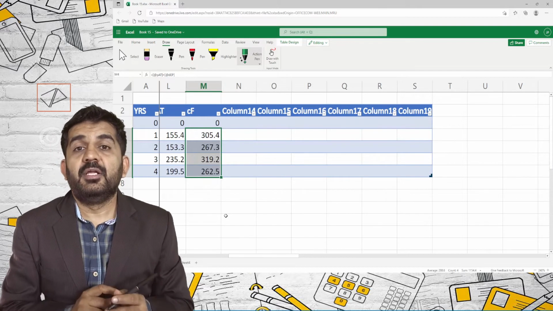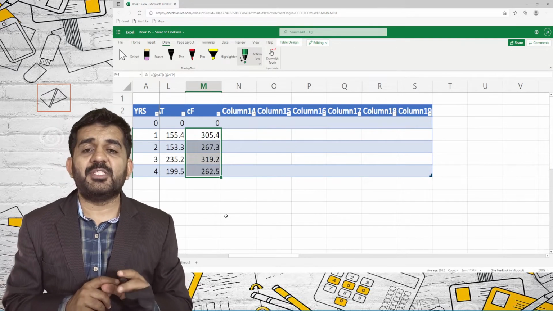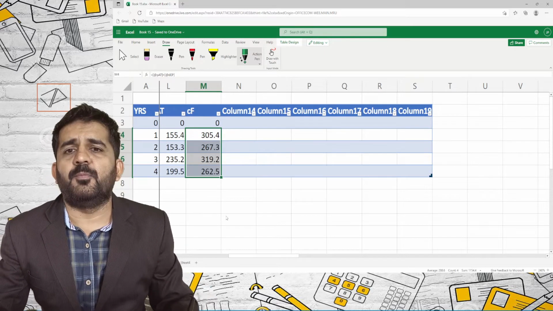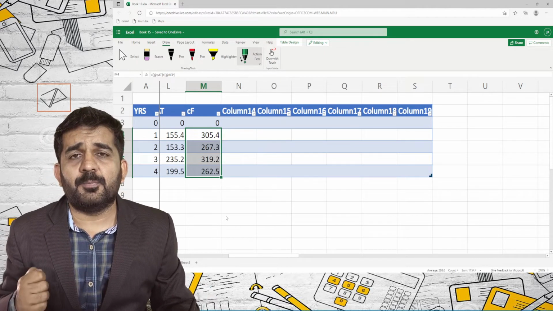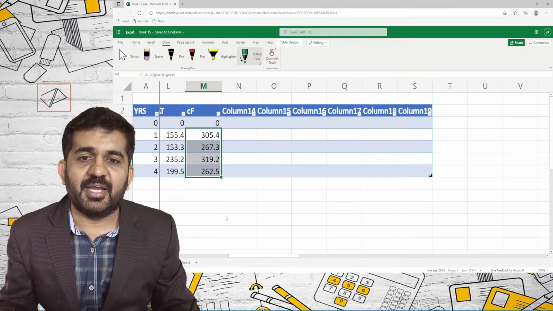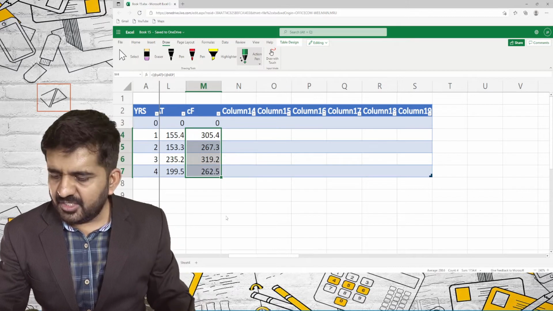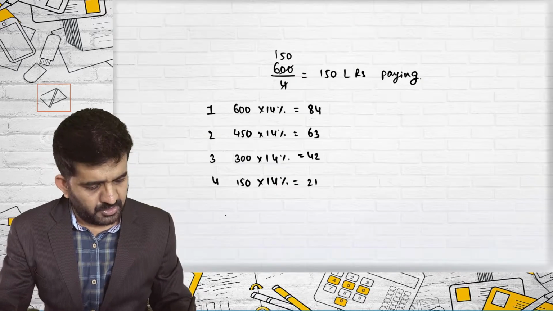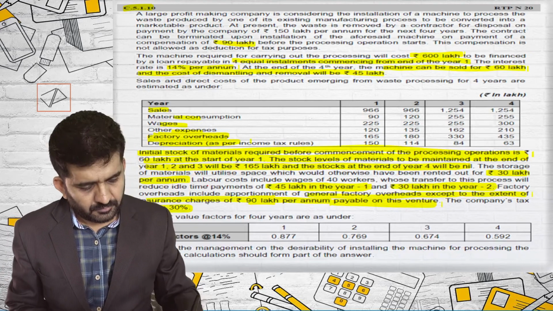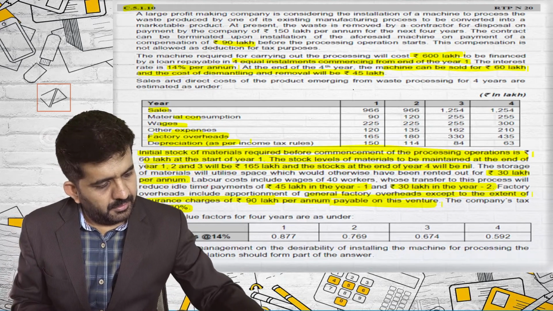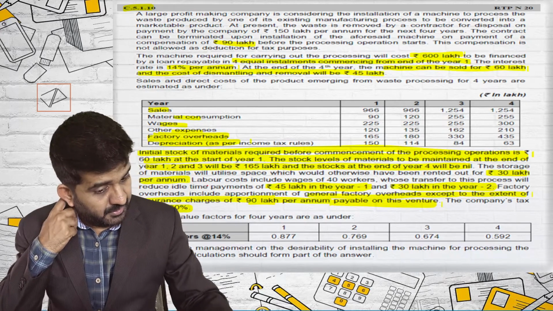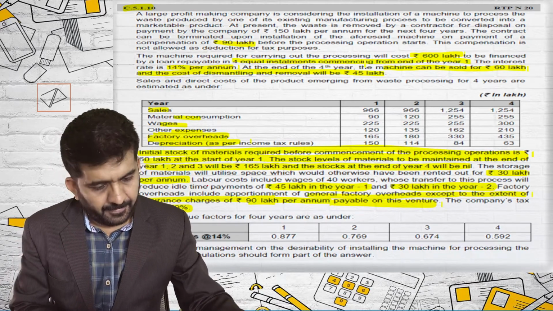Now I need to consider working capital. So those are cash flows, so it is coming as a positive figure. If it is a positive figure, I'll be writing positive cash flow. If it is a negative figure, I'll be writing negative cash flows. So I'll be dealing with cash flows now. The machine requires for carrying out the processing. Let me start with the first paragraph.